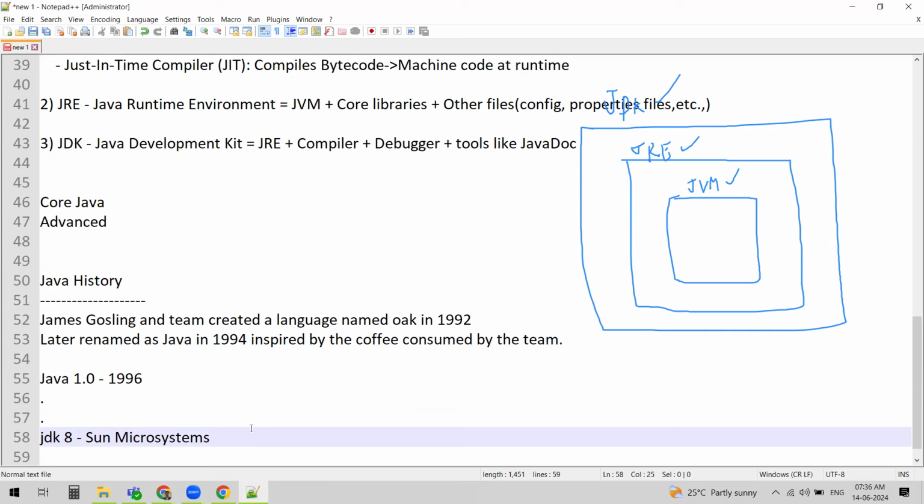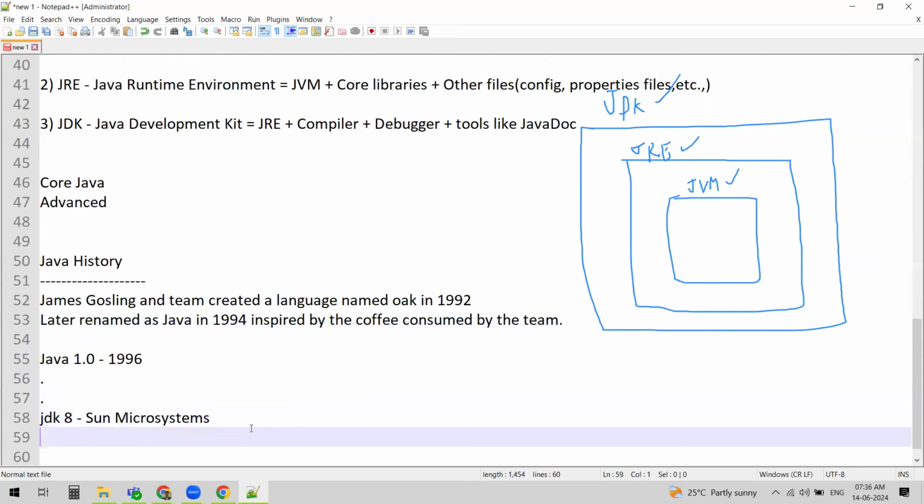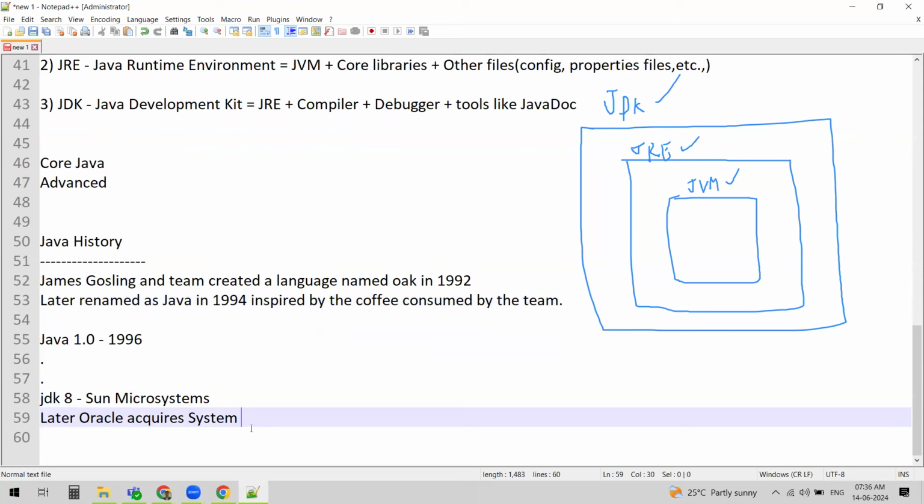Sun Microsystems is one of the companies, right? And later it was acquired by Oracle. Oracle is another big corporation, which developed the database called Oracle. You might have heard of this database called Oracle, right? Oracle is one big organization which acquired Sun Microsystems.